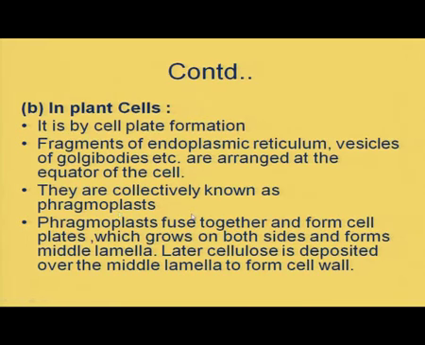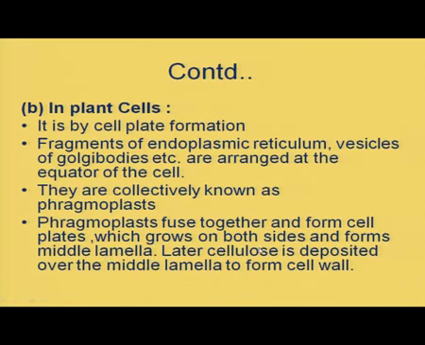Later, all these phragmoplast will unite together and form the middle lamellae. So, it will fuse together and unite with either side of the cell and form a layer at the center. So, it is known as middle lamellae.